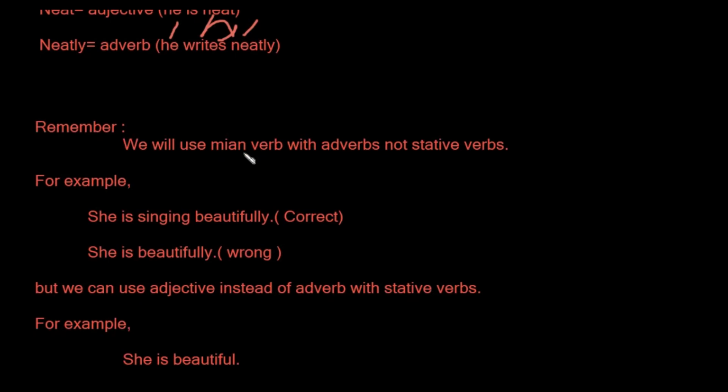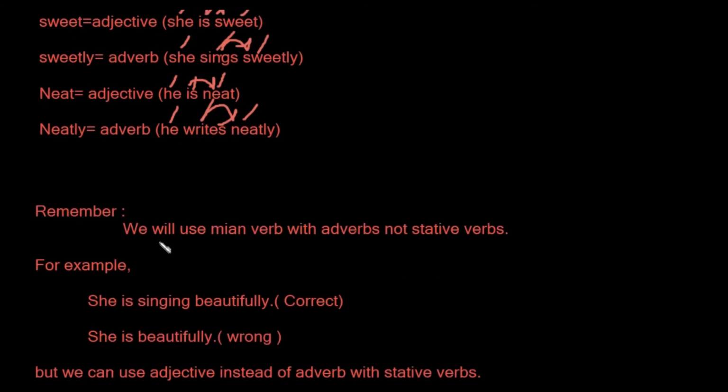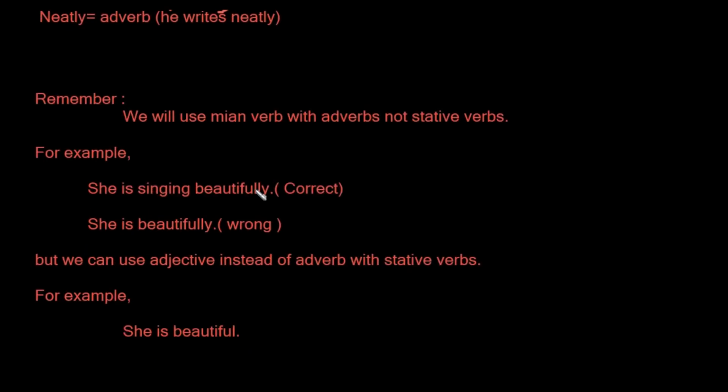Like I said before, we will use adverbs of manner with the main verbs, not with the stative verbs. For example, she is singing beautifully. So she is the subject, is singing is a verb phrase, singing is a main verb, and beautifully is an adverb. And like I said before, we will use an adverb with the main verb, not with the stative verbs.